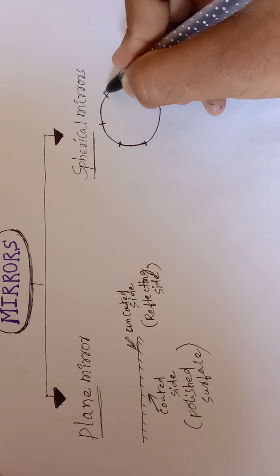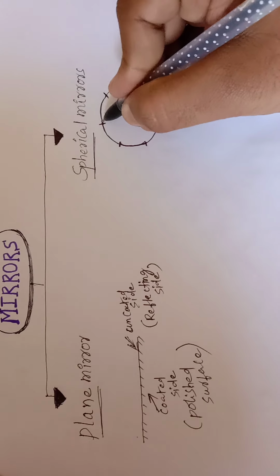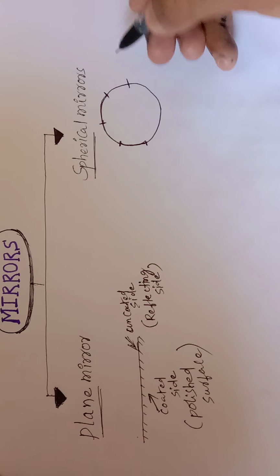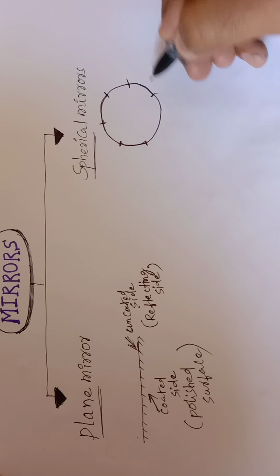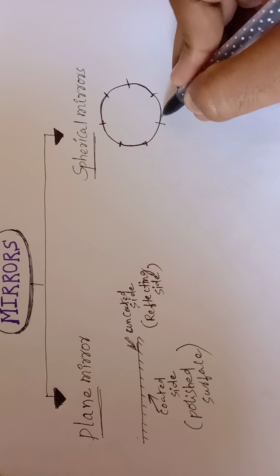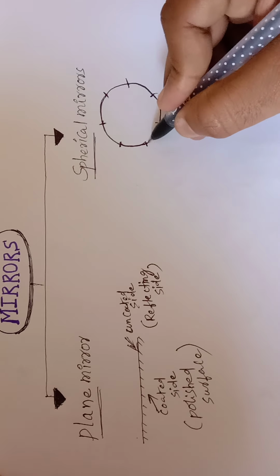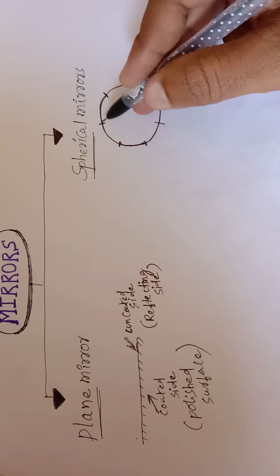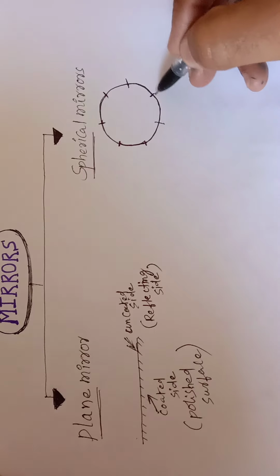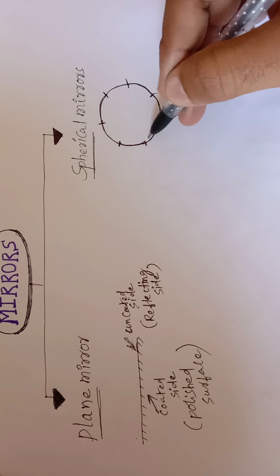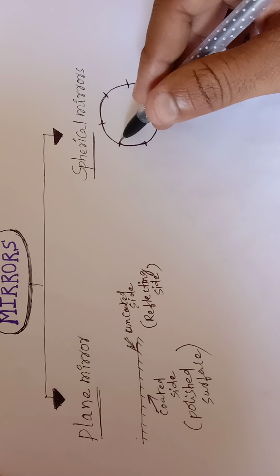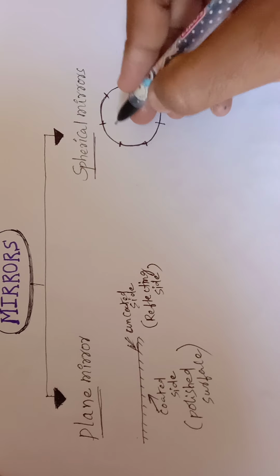If I take in between two regions, it becomes a curved surface. We can draw a number of curved surfaces, and the collection of all the curved surfaces forms a sphere. Sphere is nothing but the collection of curved surfaces.